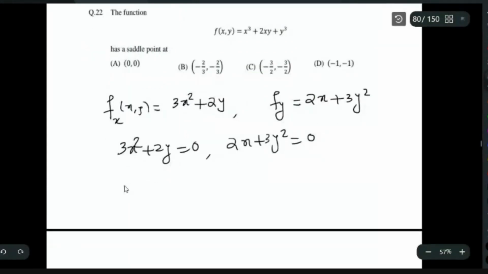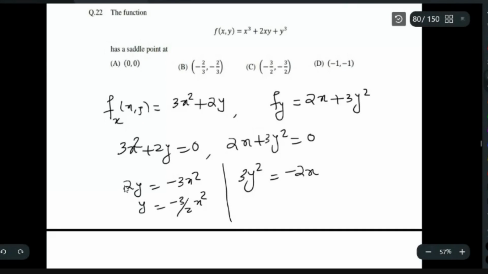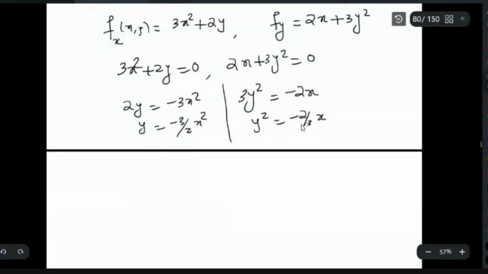So from the first equation, what you can write? 2y is equal to minus 3x², so you can write y is equal to minus 3 by 2 x². This is from the first equation. And from the second equation, you can write 3y² is equal to minus 2x, or y² is equal to minus 2 by 3 x.